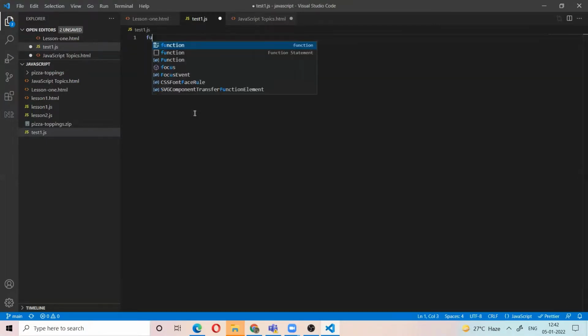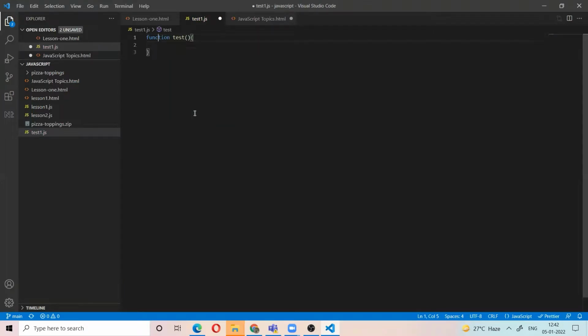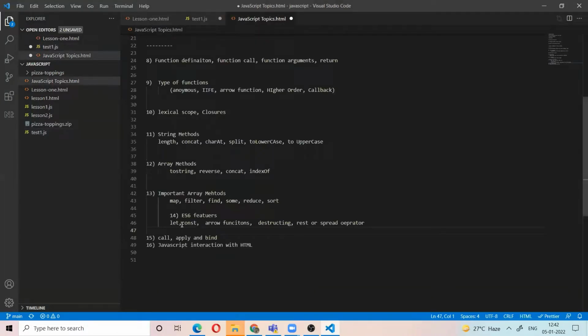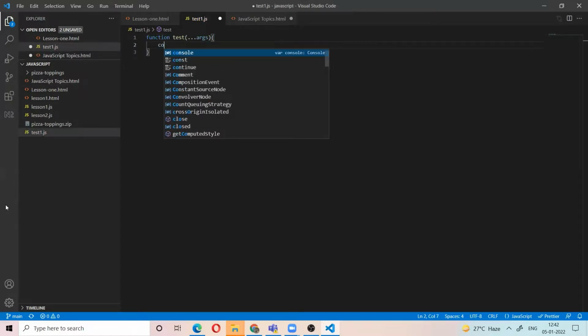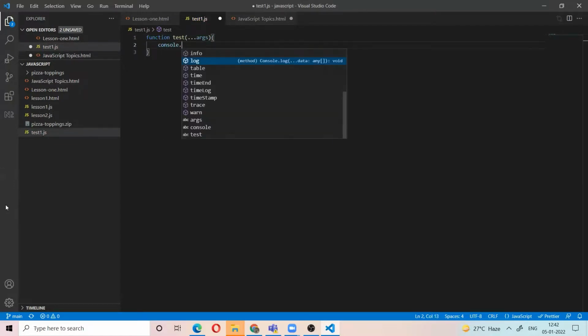Now there is the rest operator and spread operator. For example, I have a function test. Now the next topic after destructuring. I told let, const, arrow functions. Now I'm taking destructuring. Now I'm telling the rest operator, spread operator. I have a function. I want to pass multiple arguments. For example, I say n number of args.